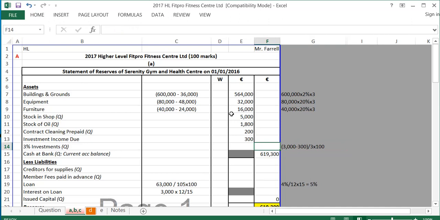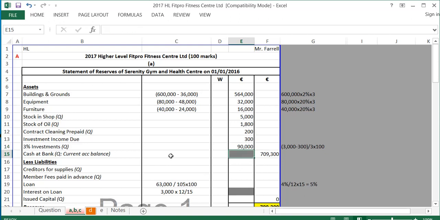Now that 2,700 is 3%, because in your receipts you can see 3% investments. So to get my investments, I take this year's 2,700, divide by 3 and multiply by 100, which gives me investments of 90,000. And again, that's not directly from the question, we have to work this out.